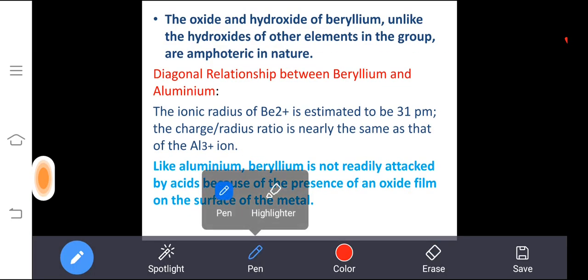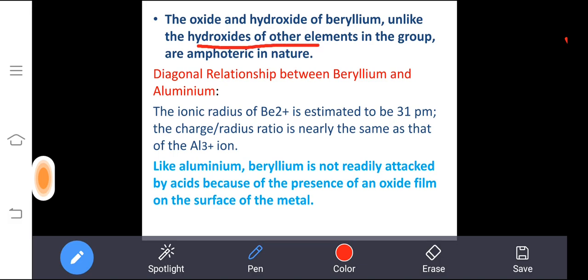The oxides and hydroxides of beryllium, unlike hydroxides of other elements in the group, will be amphoteric in nature. This also we discussed. Beryllium hydroxide will react with the acid and base and it will form beryllate ion, the same concept.